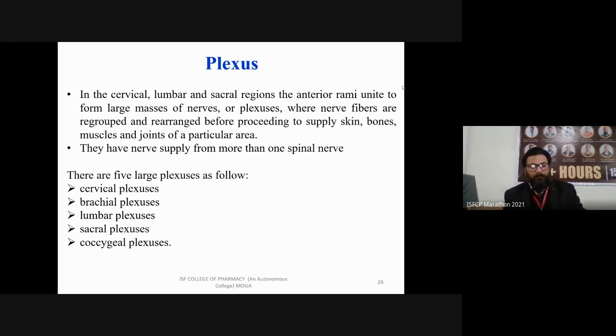So there are five large plexus as follows, like cervical plexus.